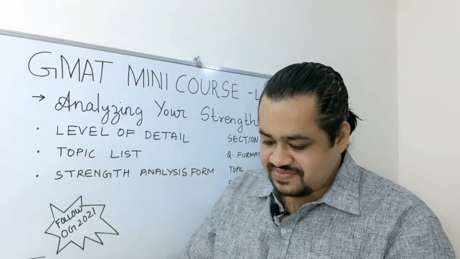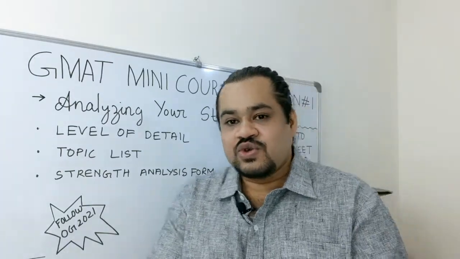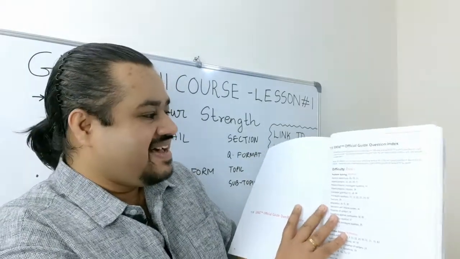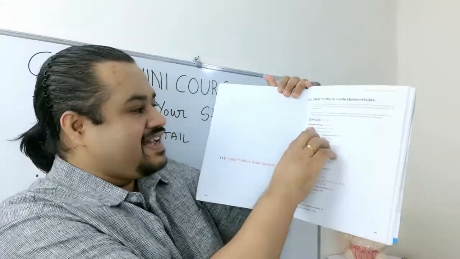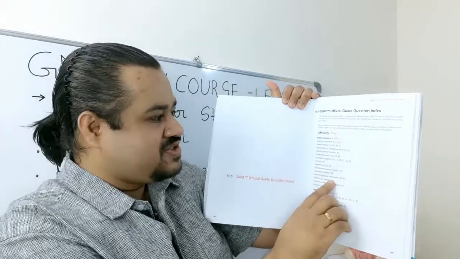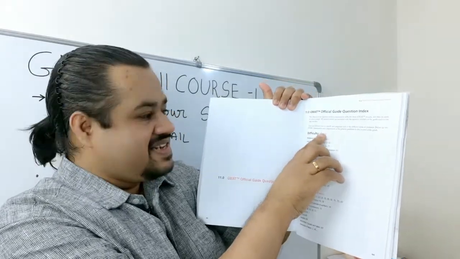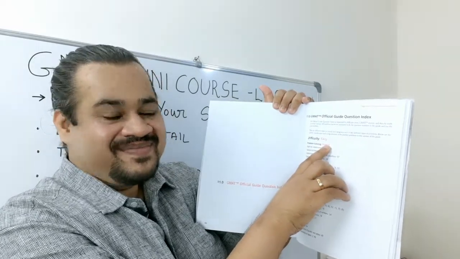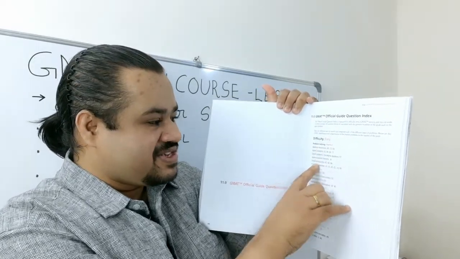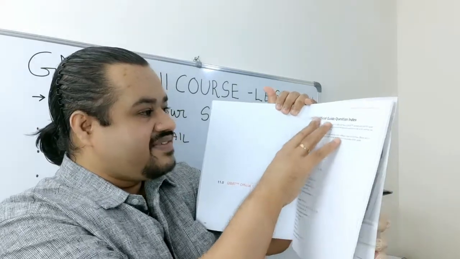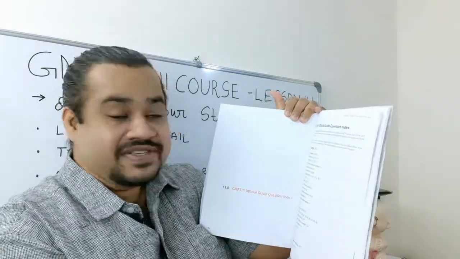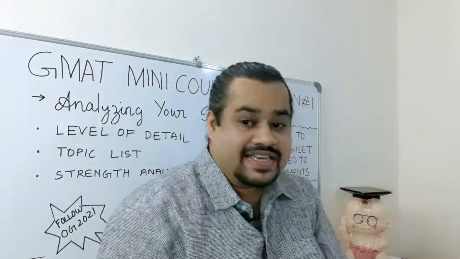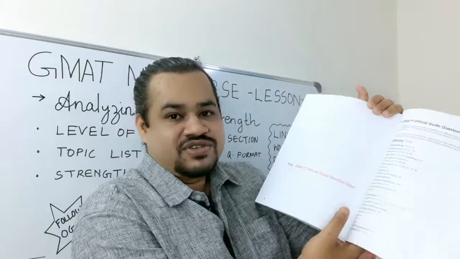There we go. Right. So if I go to the official guide, what I find there is they have categorized the questions in the official guide according to the difficulty level, according to the topic and the subtopic. And within these subtopics, there are also subdivisions like this. So they have created a very comprehensive index of the problems in the official guide. Okay. So the difficulty level is the difficulty level that you choose here.